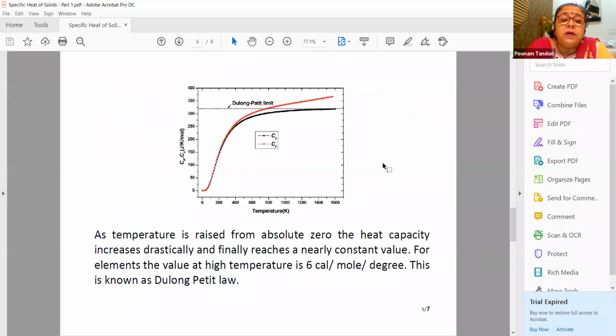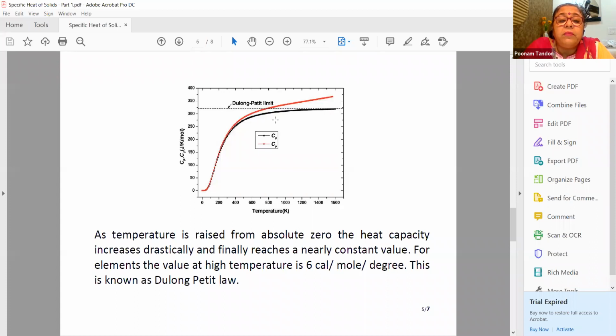So if we see the curve, the variation of heat capacity as a function of temperature, at low temperature, at 0 degree Kelvin, it is almost 0. When we increase the temperature, it varies almost linearly with the temperature. But at higher temperature, Cp becomes higher than Cv. I told you that Cp minus Cv is either greater than or equal to 0.